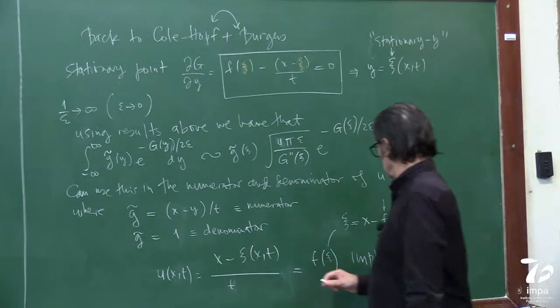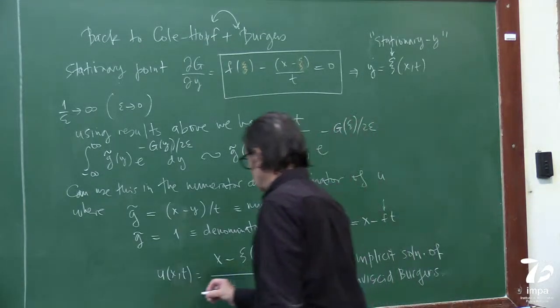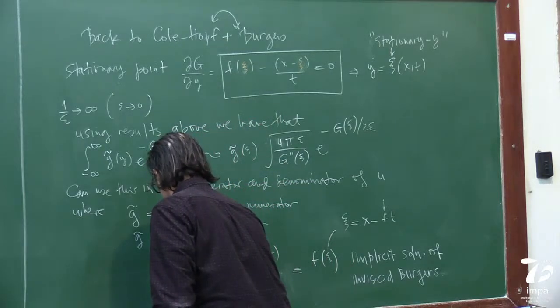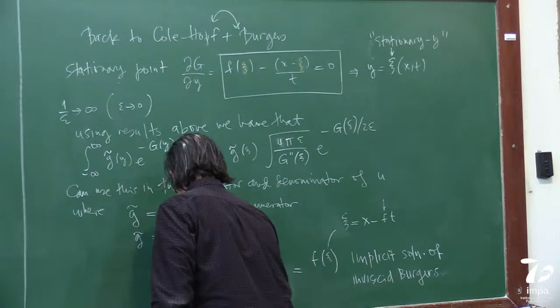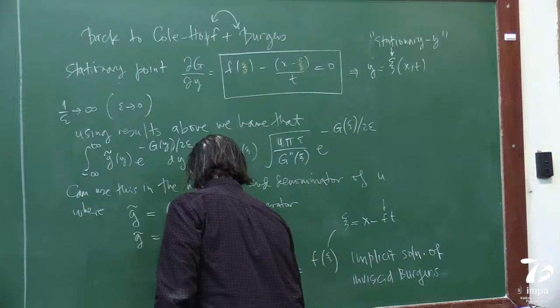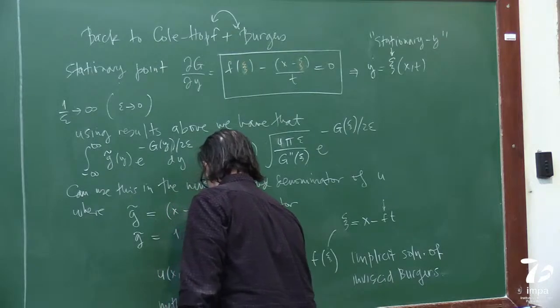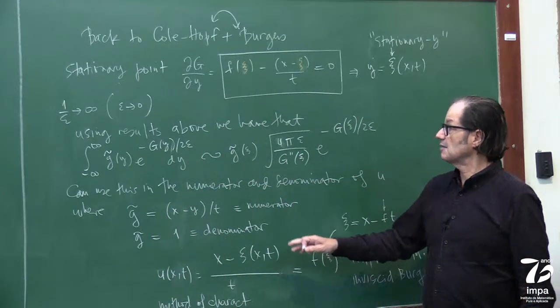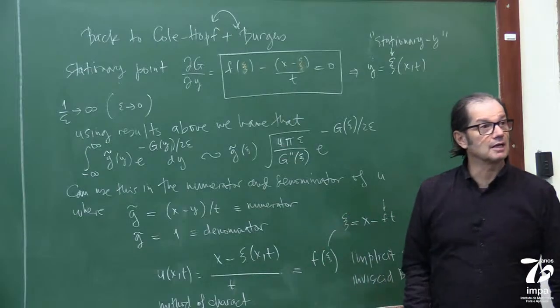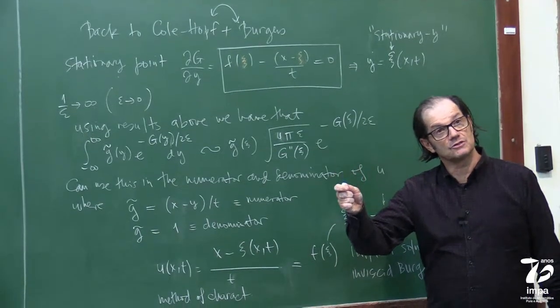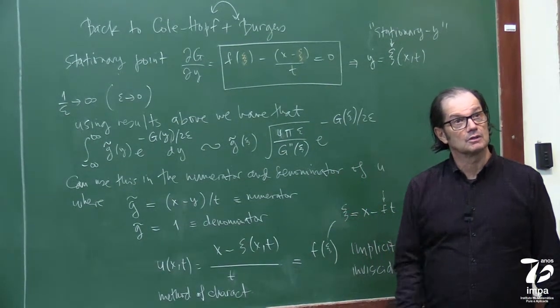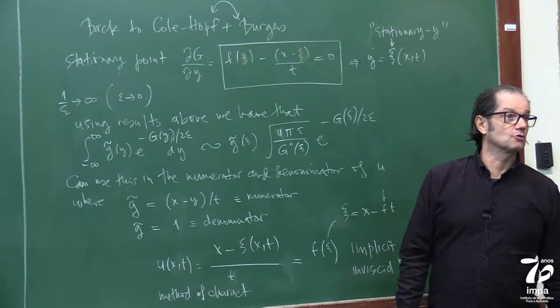So this is the implicit solution, the one we also had from the method of characteristics that came out of this very complicated expression when we pulled the epsilon down to 0. So we recover the inviscid solution.